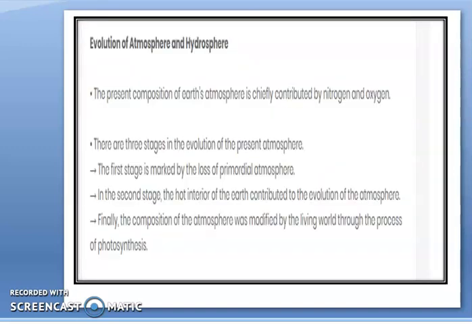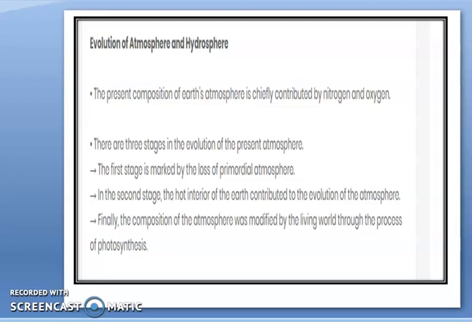Now we are going to discuss the evolution of the atmosphere and hydrosphere. Presently in the atmosphere, we have a huge amount of oxygen and nitrogen gas, as well as a good amount of carbon dioxide. The rest of the gases like helium, hydrogen, neon and argon are also present, but in a very small quantity. But at the very beginning of the earth, the composition of the atmosphere was not like this.